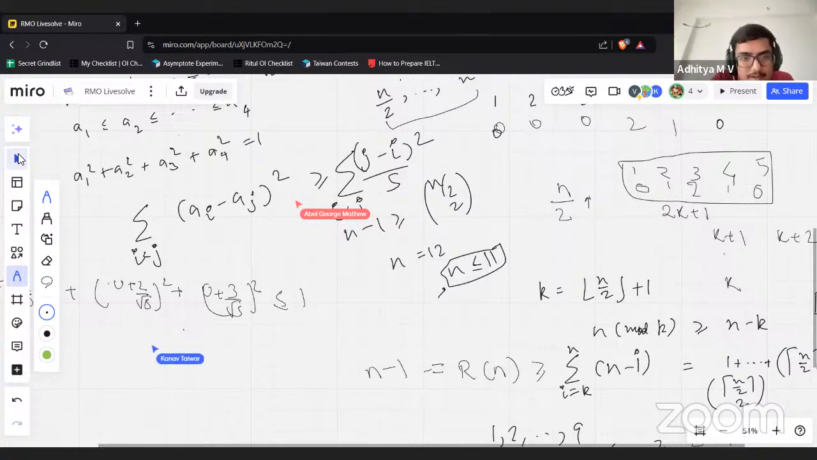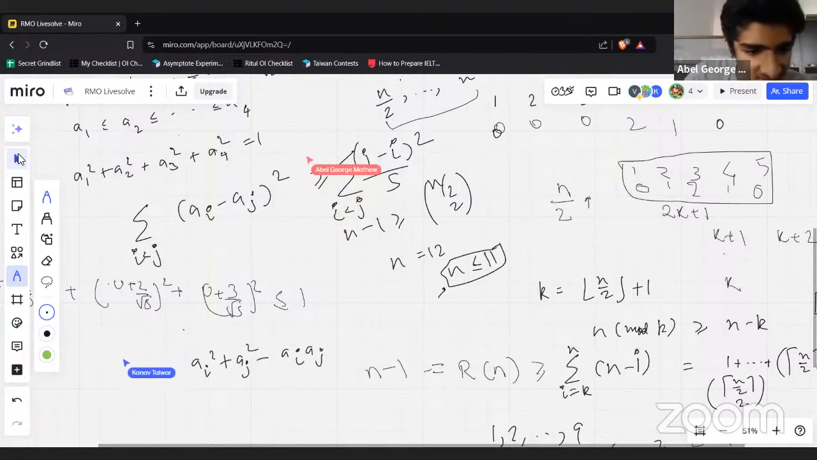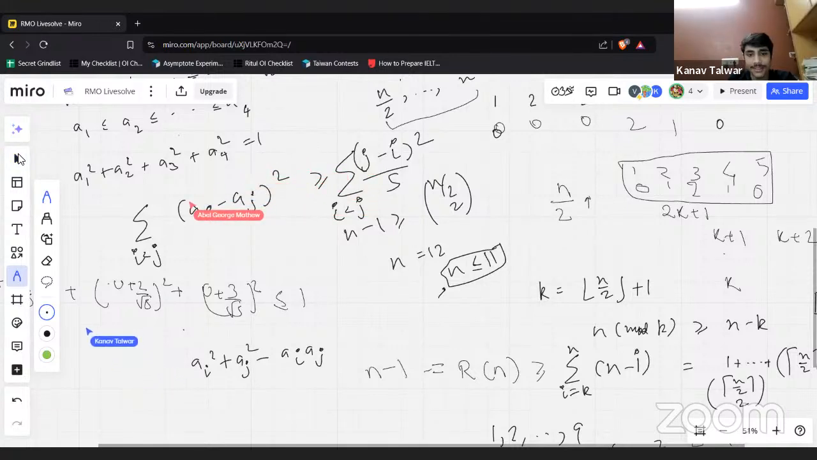That's not a cool solution though. Sure. Okay, that's a very bashy solution over here, but you can simplify things. Can someone help me compute this sum?